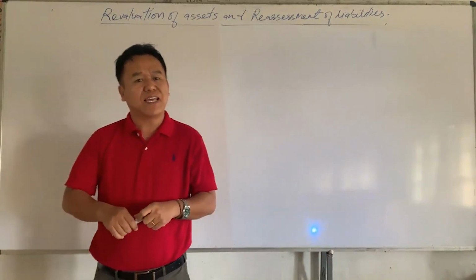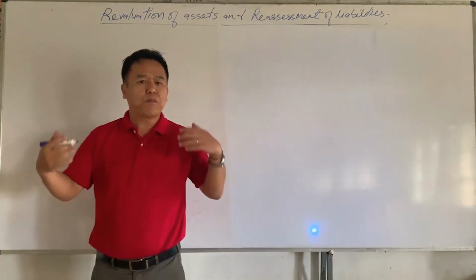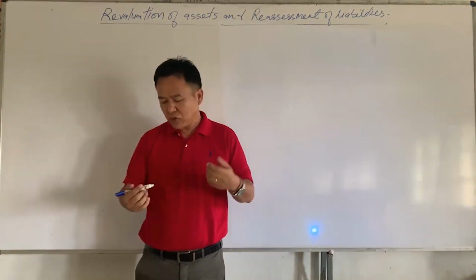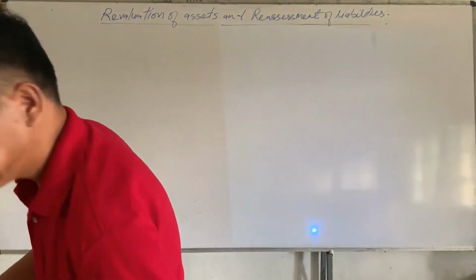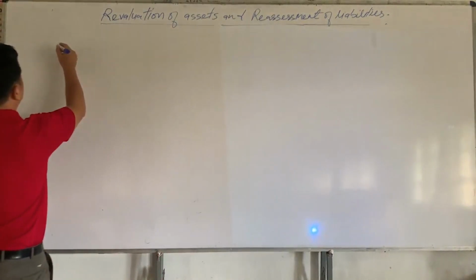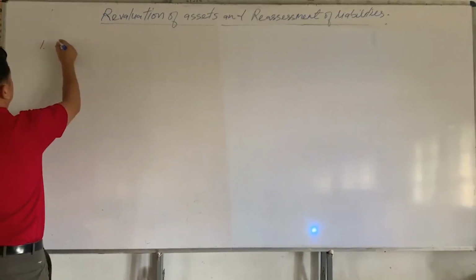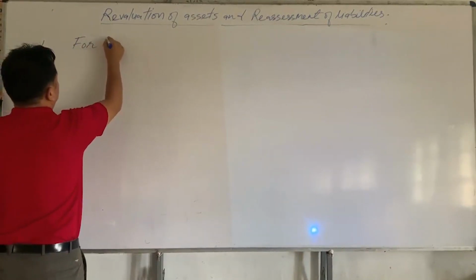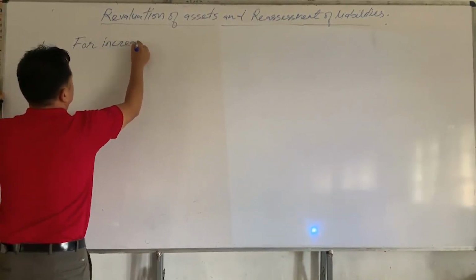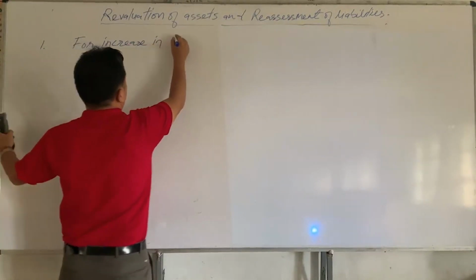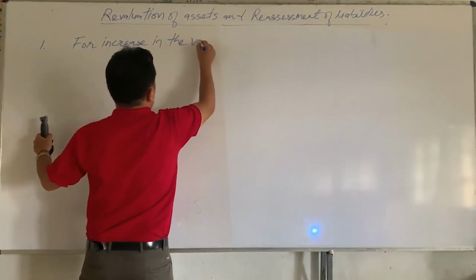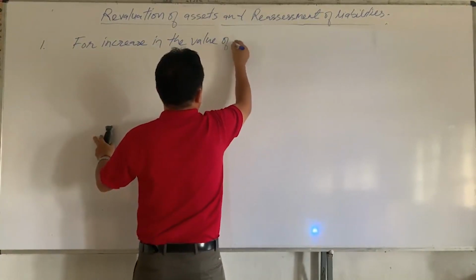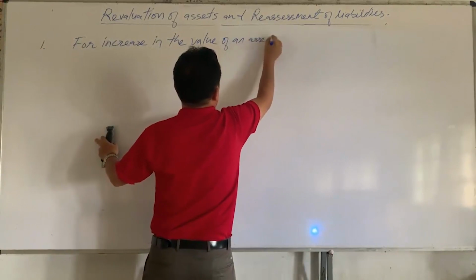Okay, now let us understand what journal entries are to be passed on revaluation of assets and liabilities. So the journal entries are, for increase in the value of an asset.